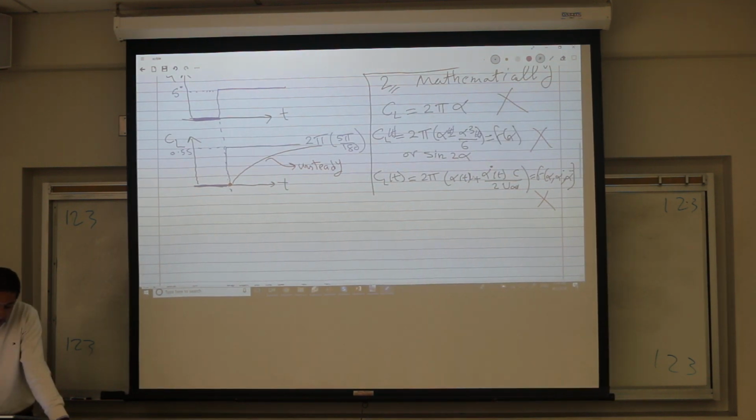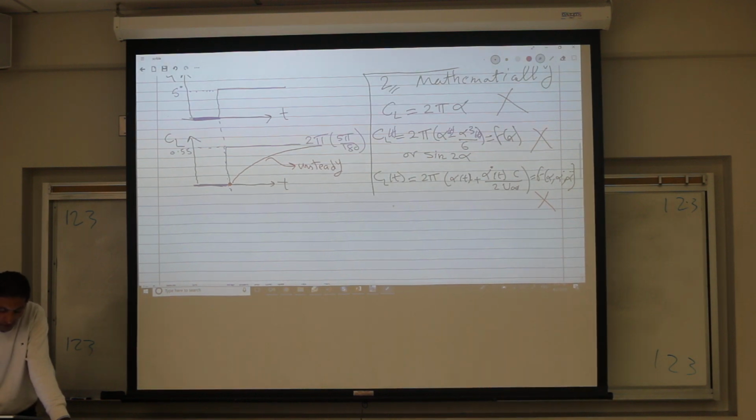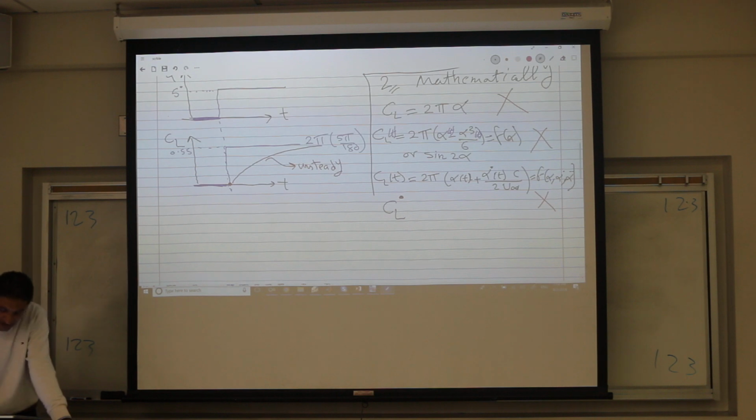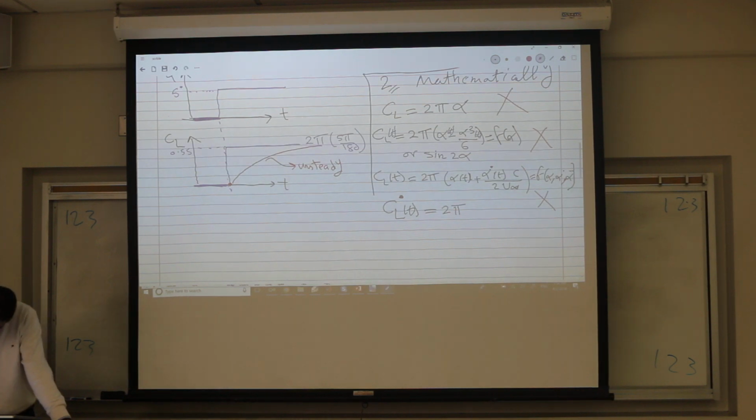Like, for example, maybe the simplest one, first order. So CL dot, d by dt of CL as a function of time, is any function, maybe 2 pi, whatever. Or let's do it like this: maybe negative 3 CL as a function of time plus 2 pi alpha as a function of time.